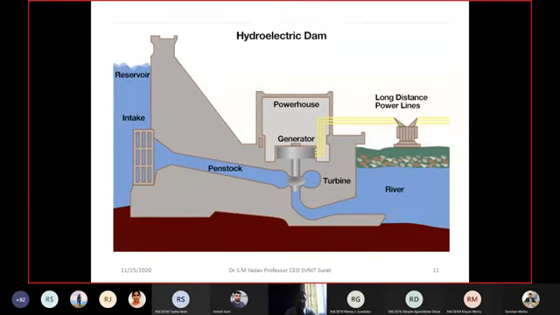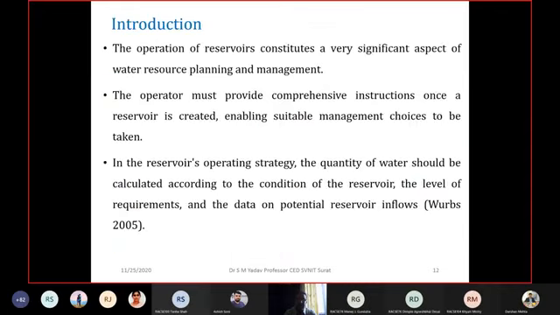So this is a diagram which shows the working of a hydroelectric power plant, where you need water for irrigation also, and where you need water for generation of power also. The operation of a reservoir constitutes a very significant aspect of water resources planning. The operator must provide comprehensive instruction once a reservoir is created, enabling suitable water management choices to be taken. In the reservoir's operating strategy, the quantity of water should be calculated according to the condition of the reservoir, that is, the storage in the reservoir.